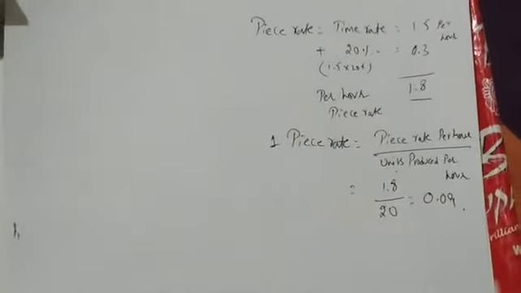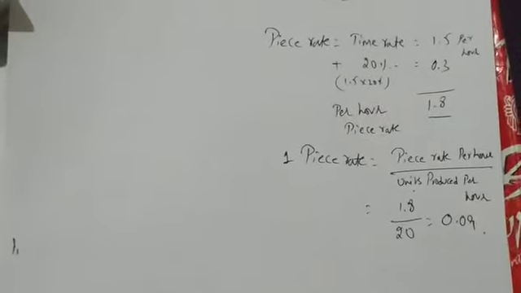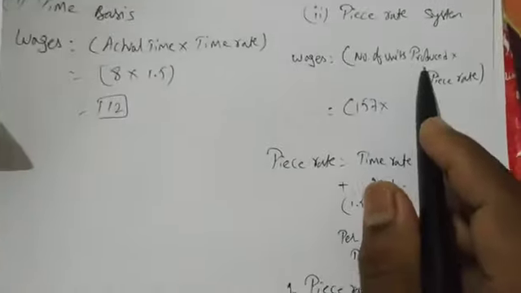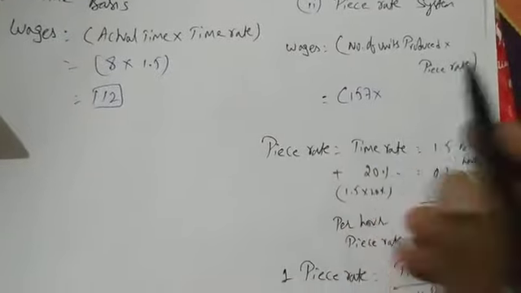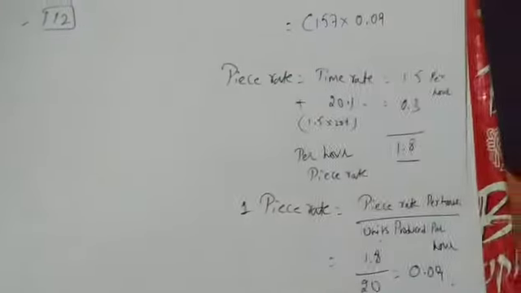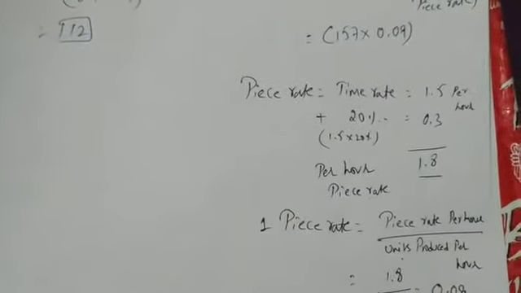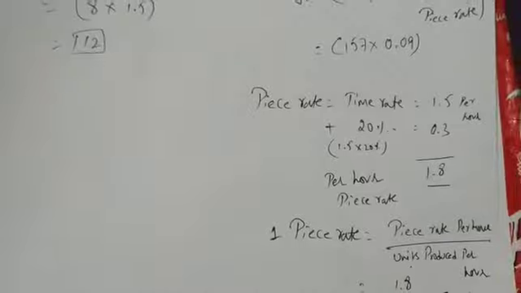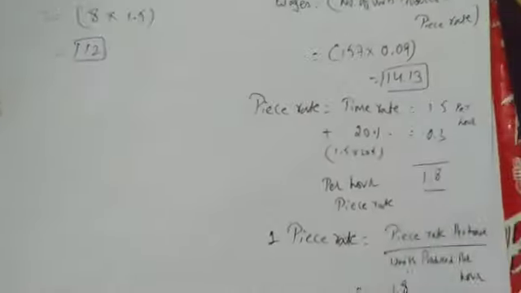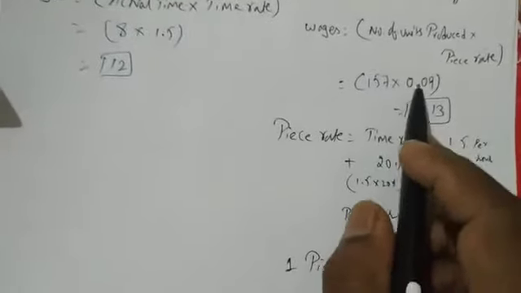0.09. Now students will scratch their heads and say, what is this? Why are we getting this? Simple. See, if in the problem he directly says piece rate is 0.09, we would have done 157 into 0.09, and we would have got 14.13 directly, if in the problem he gives piece rate as 0.09.